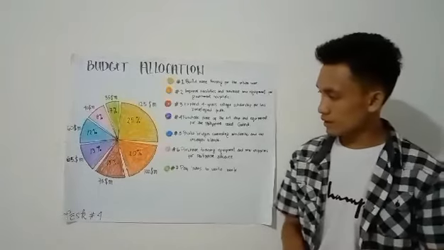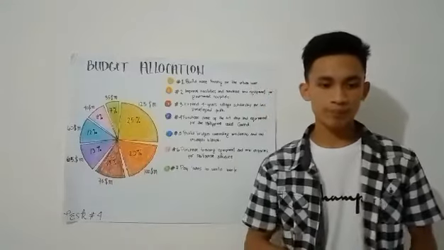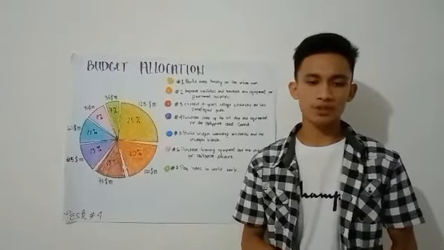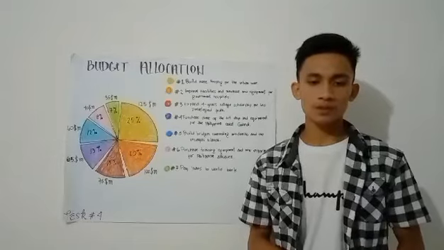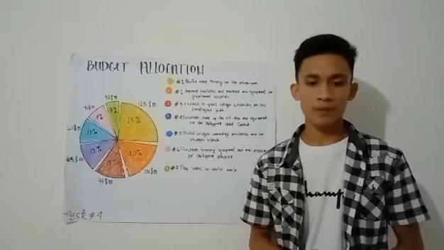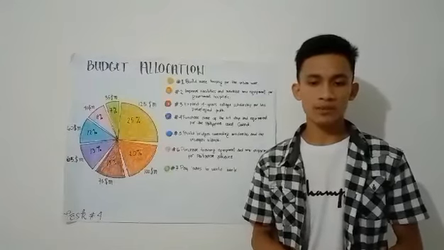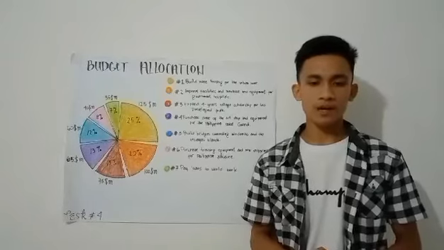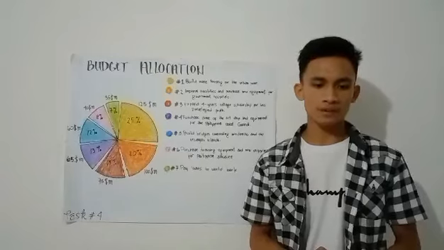So next, as my rank number 2 with the percentage of 20%. My second highest percentage is to improve facilities and purchase new equipment for government hospitals, which is 20% with the amount of 100 million US dollars converted in Philippine peso with a total amount of 5,072,300,000 pesos. I select this as my second highest percentage because one of the problems of our government hospitals is